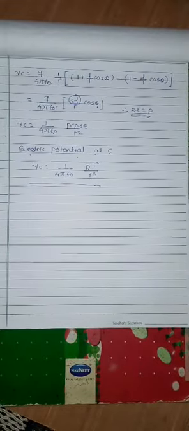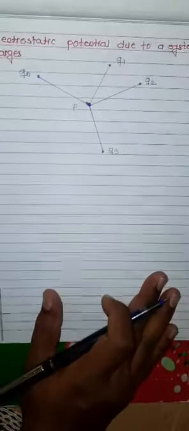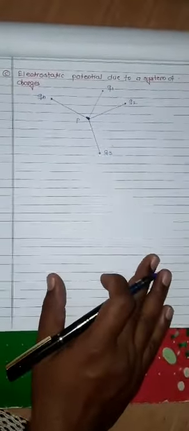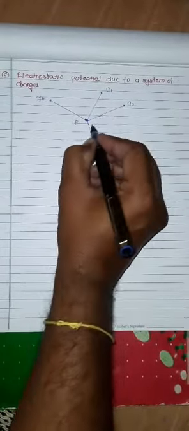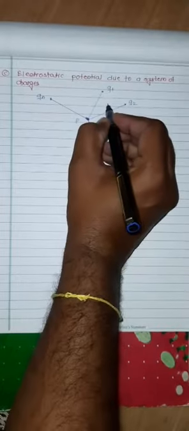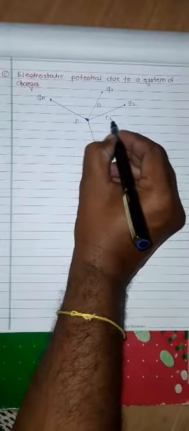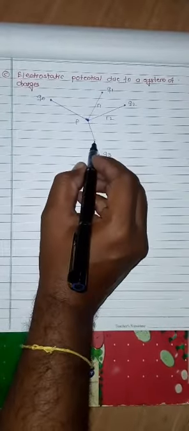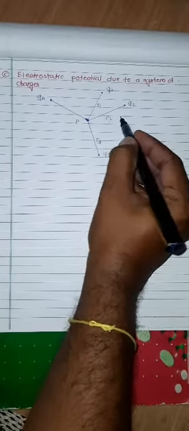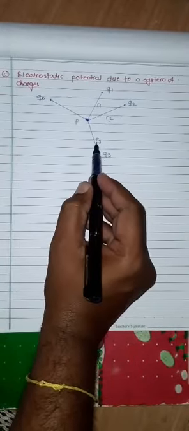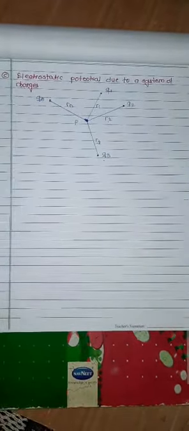Now again we discuss the electrostatic potential due to a system of charges. There can be a lot of charges, or n number of charges, and suppose P is any point. At distance R1 a charge Q1 is situated, at distance R2 the charge Q2 is situated, and Q3 is situated at distance R3, and so on up to Rn respectively.